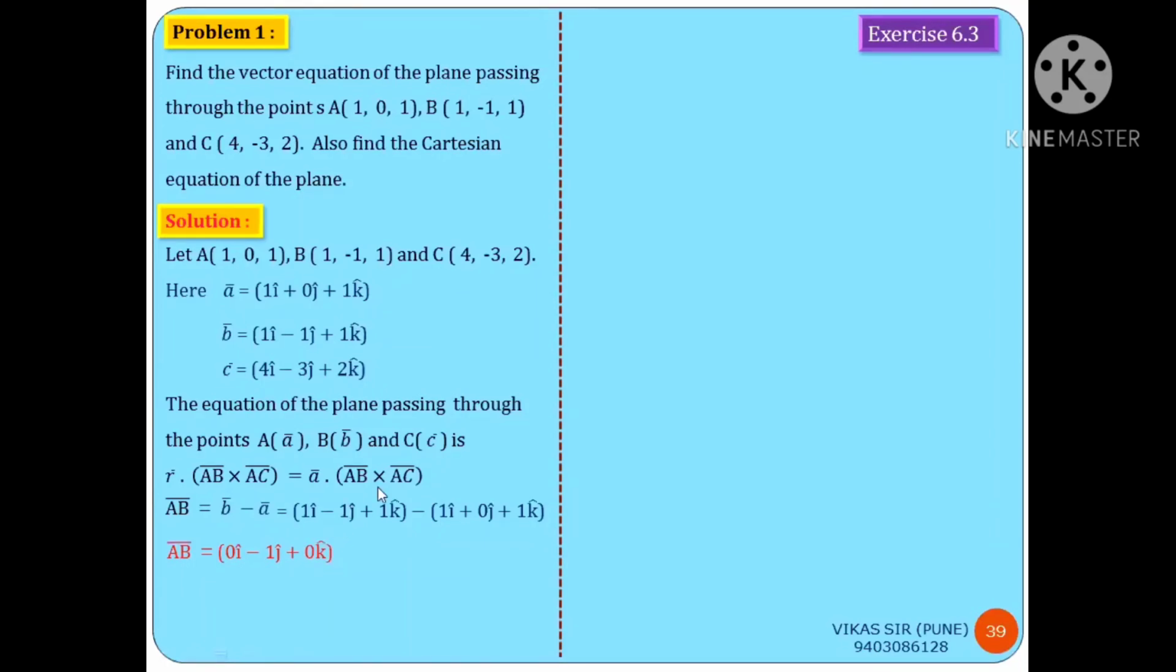After this, vector AC bar is required. AC bar equals C bar minus A bar. C bar position vector 4i minus 3j plus 2k minus A bar, that is 1i plus 0j plus 1k. Vector AC bar is obtained as 3i minus 3j plus 1k. After calculating AB bar and AC bar,